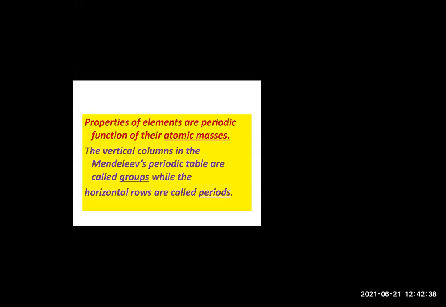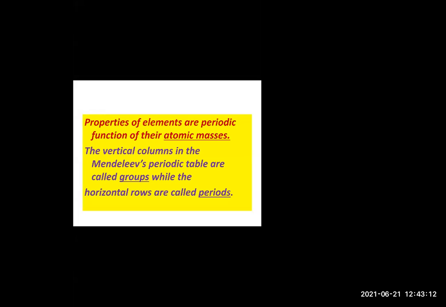And the next important point is that he made some vertical columns and horizontal rows. So what did he call the vertical columns, students? What is written on the screen? Read it and type in the chat box. The vertical columns in Mendeleev's periodic table are called dash. Very good, Morvika. Group. So remember, vertical columns are called groups. And the horizontal rows are called dash. What are the horizontal rows called, students? Periods. Very good, Harshad. They are called periods.